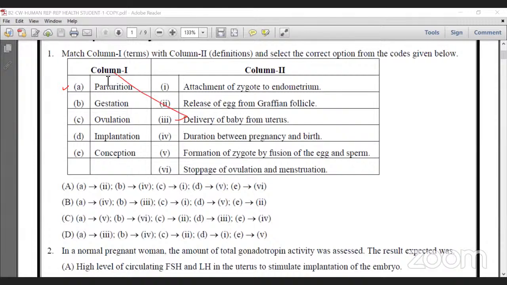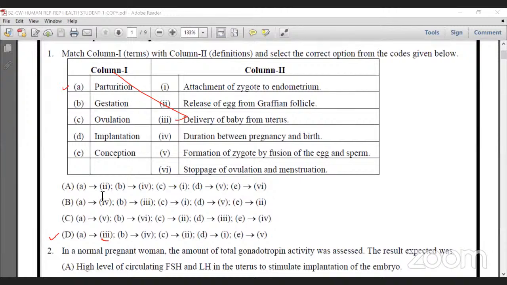So our option A, delivery of baby, is correct. For option A, it is 3 here. But even without this, you can choose directly without any confusion option D, because parturition directly indicates delivery of the baby.